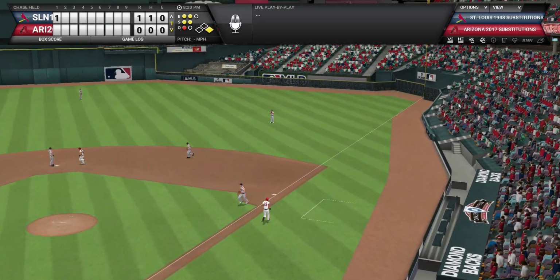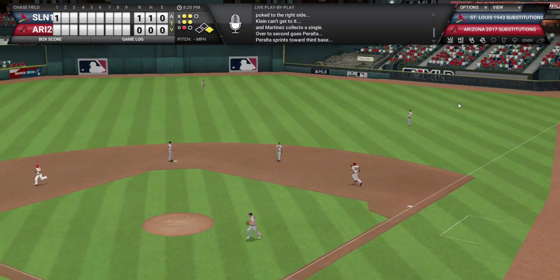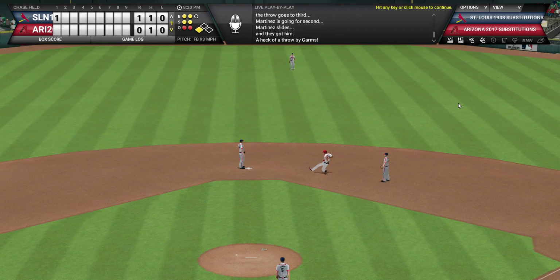He'll single to right. So the Diamondbacks are threatening. That's going to be a throw to third. Oh, that is a heck of a throw by Debs Garms. It says it right here. Heck of a throw by Debs Garms. So that's how I know it was a heck of a throw, because I was told it was a heck of a throw. Plus he was gunned down at third. So a big out on the bases.